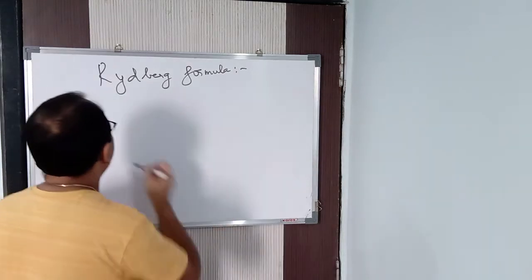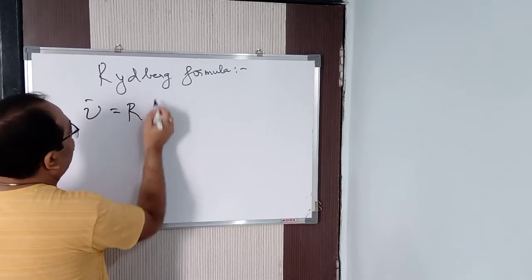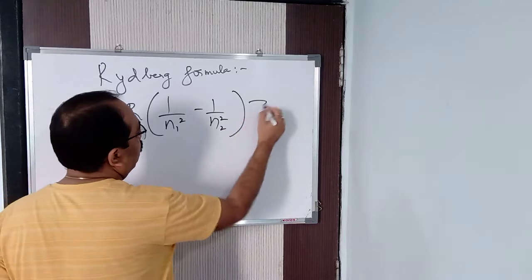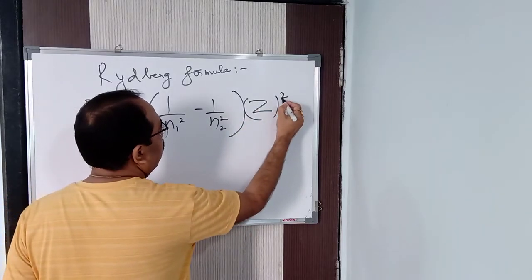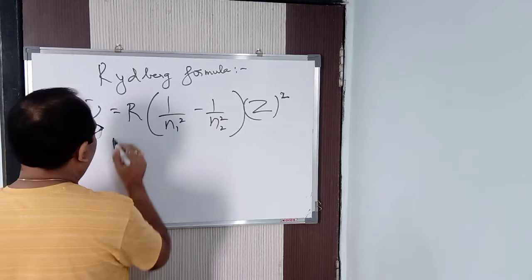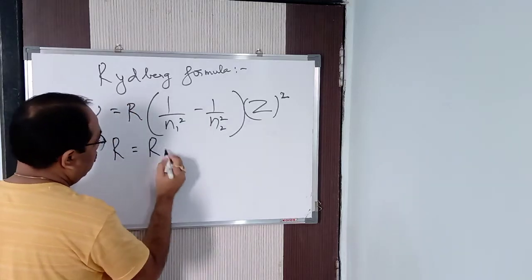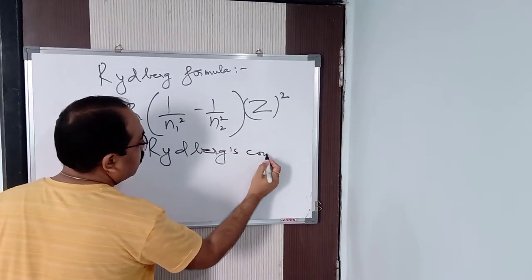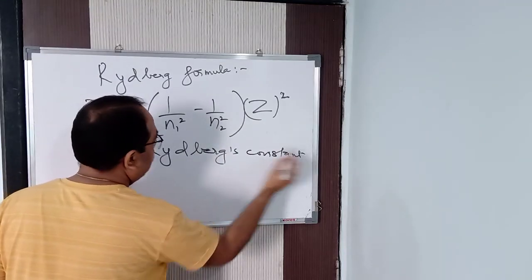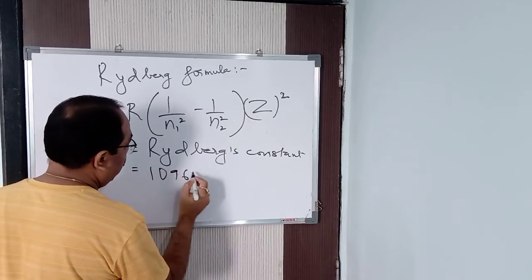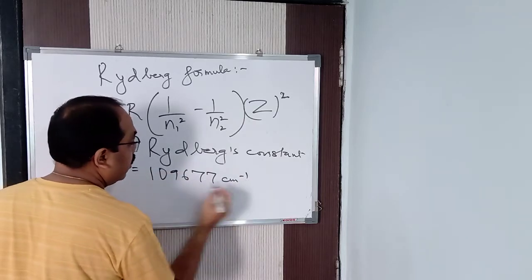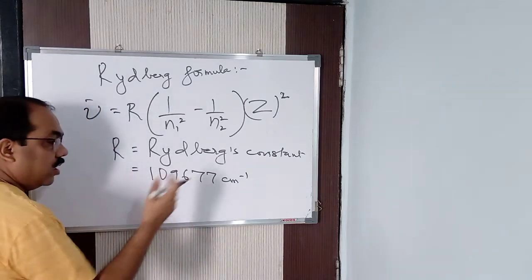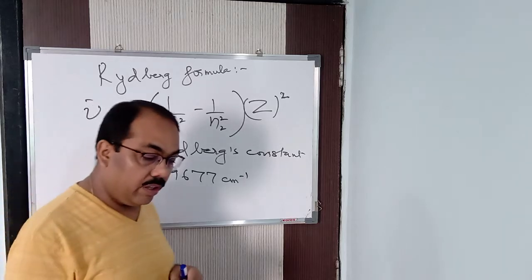So what is that formula? It is nu bar is equal to R into (1 by N1 square minus 1 by N2 square) whole into Z square, where R is Rydberg's constant, and its value is 109677 centimeter inverse. You can convert it into meter inverse also. You know how to do it.